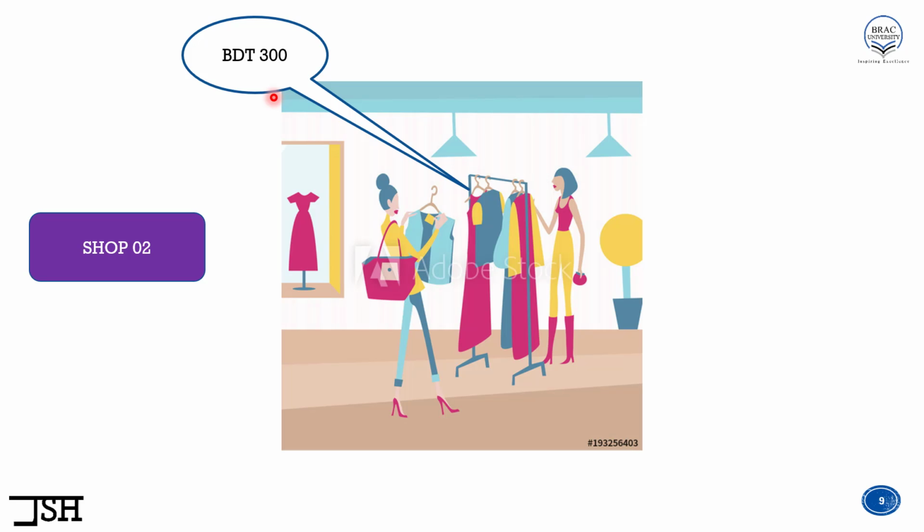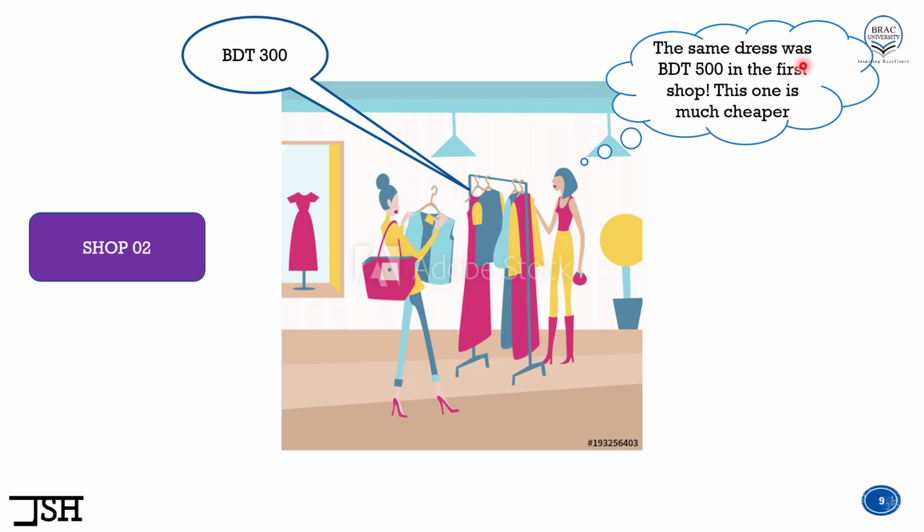Now let's think for a moment. Naturally, as human beings, what do we do? We start thinking something like this. The same dress was BDT 500 in the first shop. This one is much cheaper. So see what we are doing here? We are basically fixating ourselves or anchoring ourselves to the first price of the dress that we saw in shop number 1. We are thinking in our mind that this is the price that we saw in the first shop, and compared to that, this BDT 300 sounds like a really good bargain. The dress seems much cheaper now. This is exactly what happens.